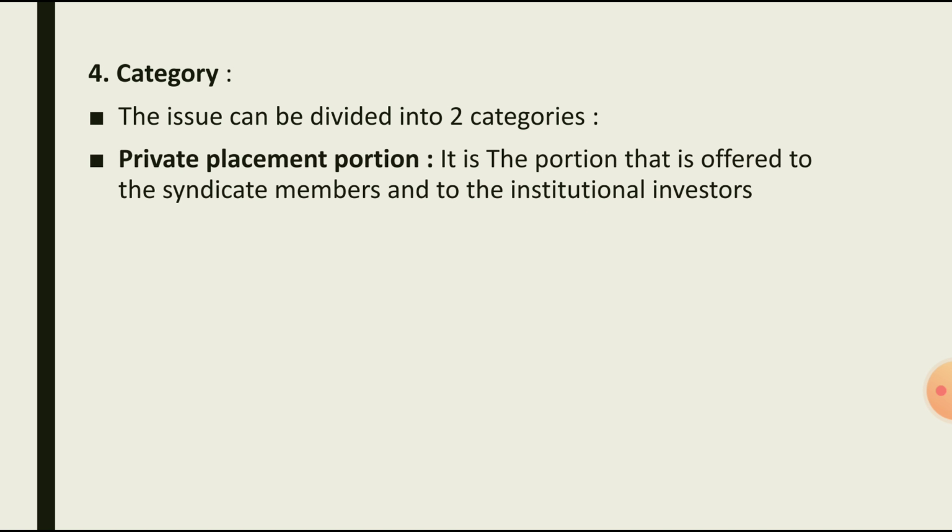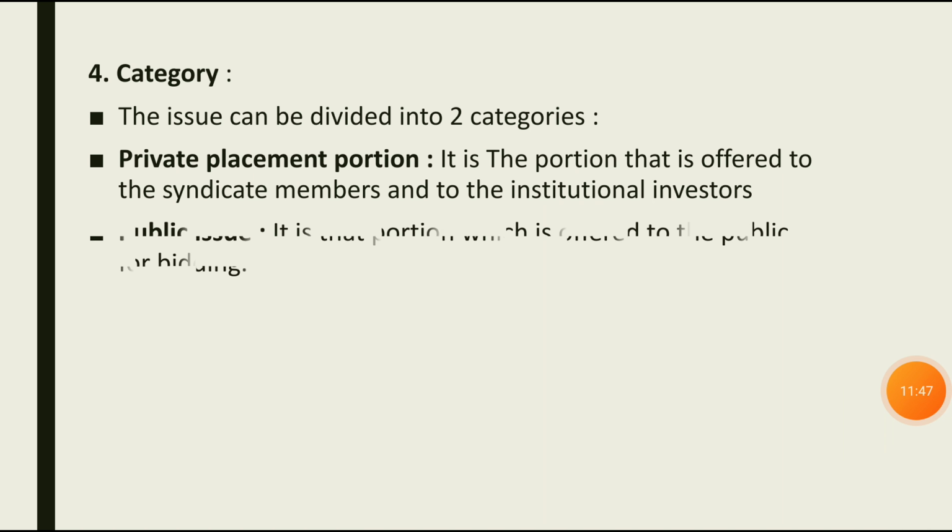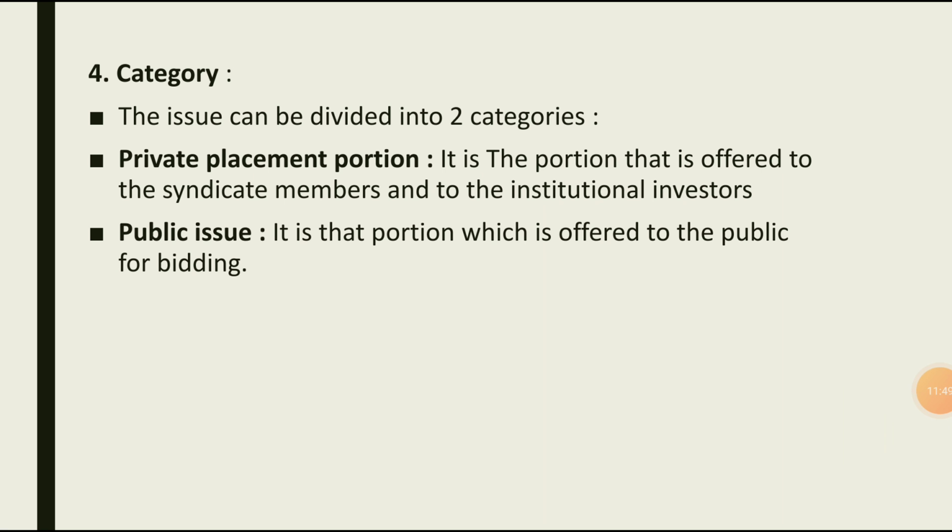Then fourth feature is category. The issue can be divided into two categories, that is private placement portion and public placement portion. So private placement portion, it is the portion that is offered to syndicate members and to the institutional investors. Institutional investors like mutual funds, insurance companies, etc. And public issue, it is that portion which is offered to the public for bidding. So the general public also can purchase shares through book building.